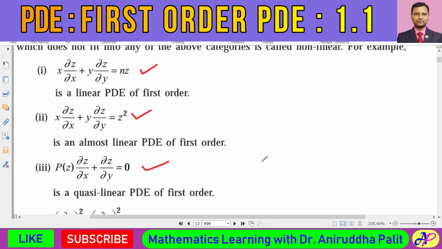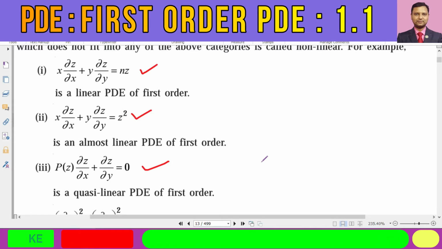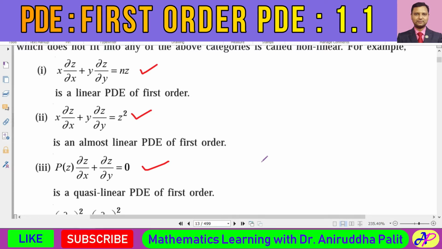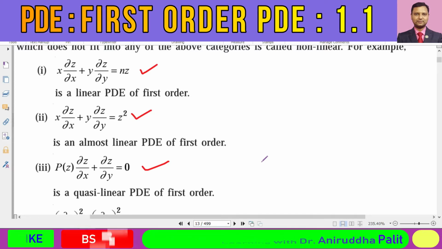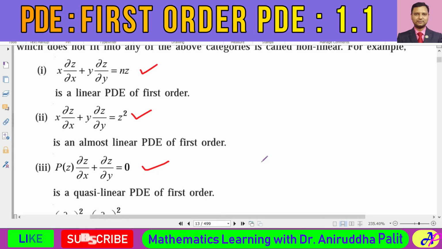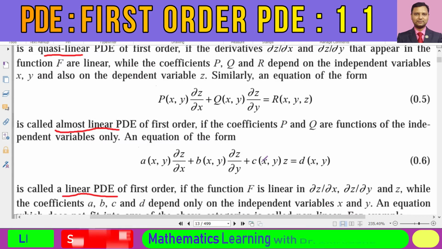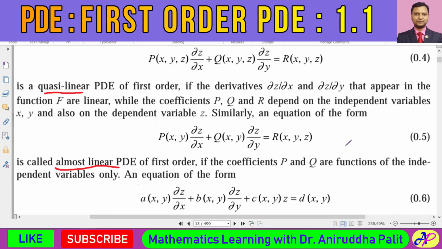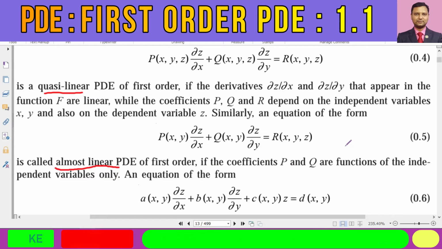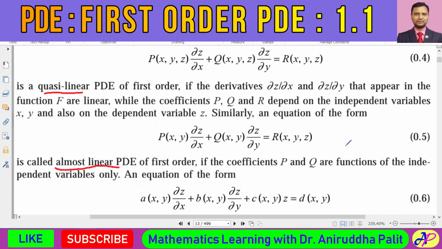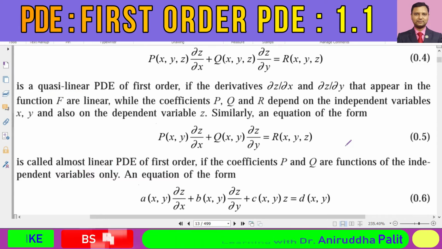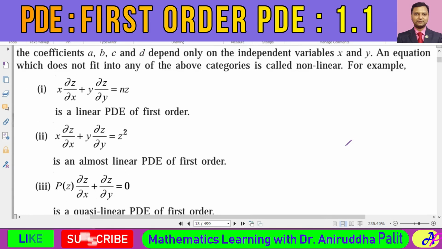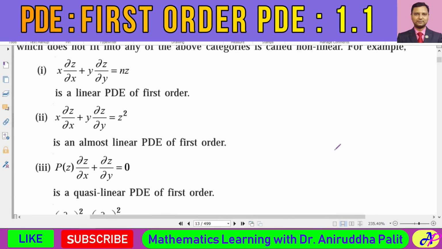So these equations are mostly linear differential equations. They are second order differential equations, although we have introduced the idea of linear or quasi-linear differential equation in terms of first order partial derivatives, but in second order partial derivatives we have mainly three categories.